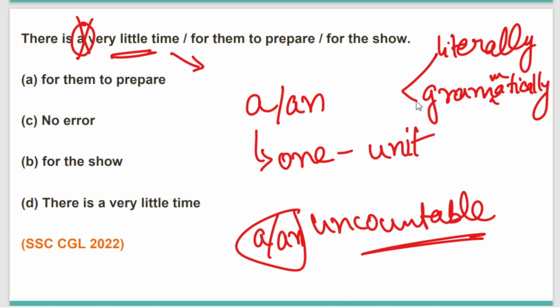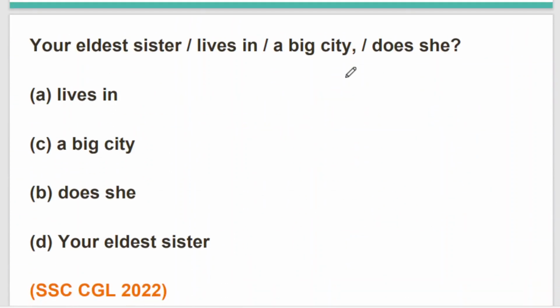So the correct sentence for this question is, there is very little time for them to prepare for the show. So we have to choose option D, where the letter A is written, and we have to omit the letter A. I hope the question is clear to all of you. Moving to the next question.